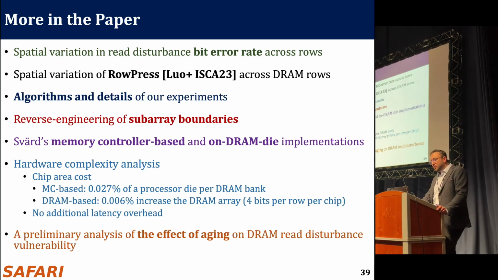In addition to these, we also did a preliminary analysis on the effect of aging on DRAM read disturbance. And we observed some effect of aging that can reduce the minimum hammer count you need to induce the first bit flip over time. So it begs more rigorous studies for the effect of aging, and also it motivates that there are more studies needed for online profiling of read disturbance vulnerabilities.